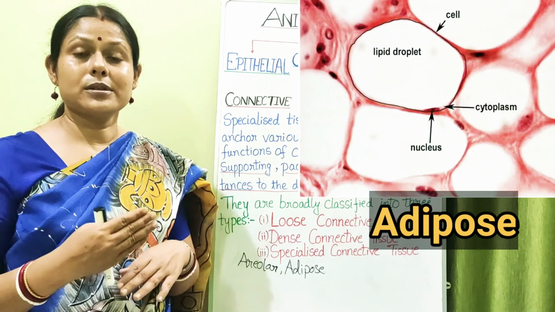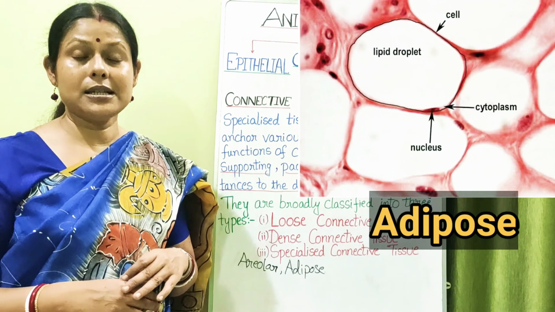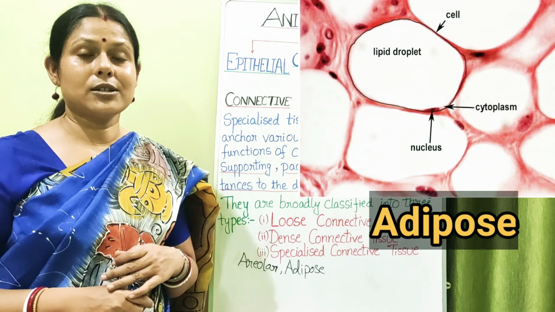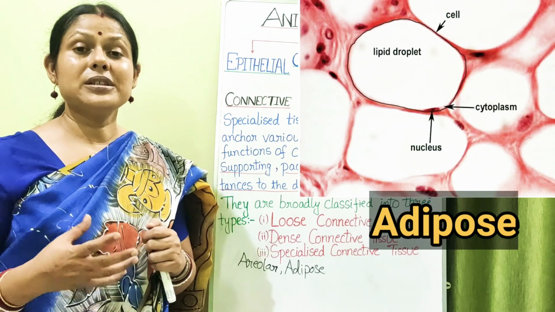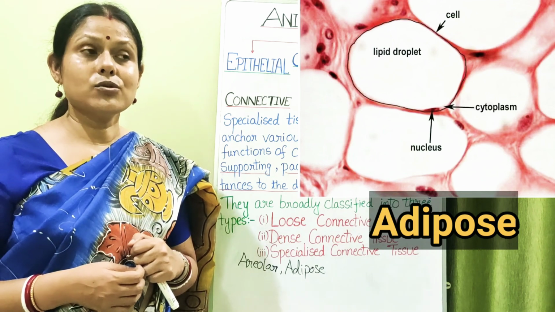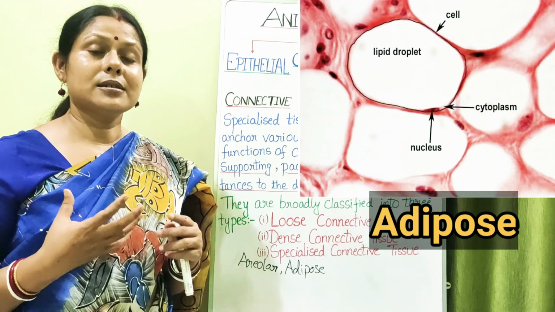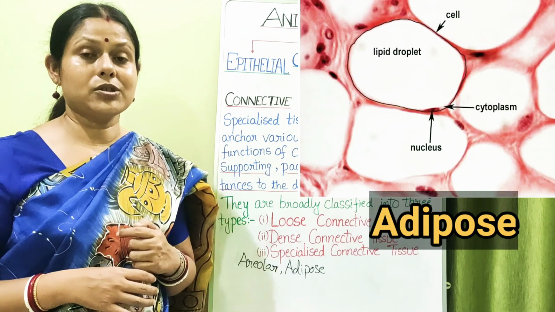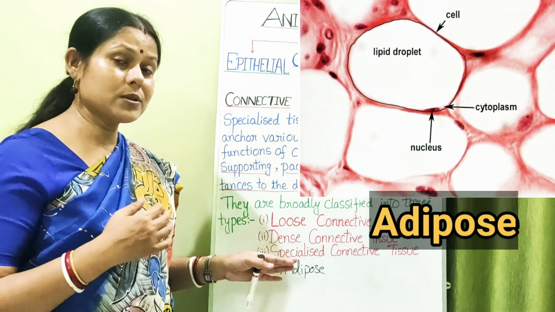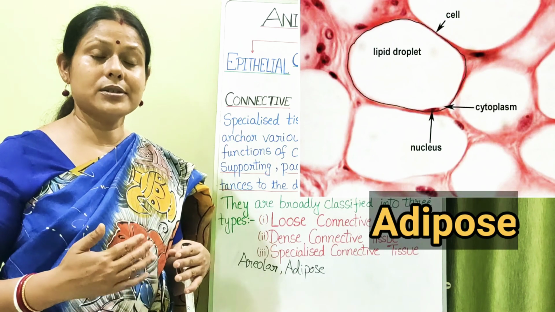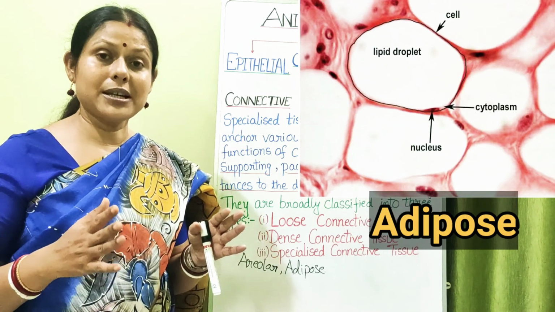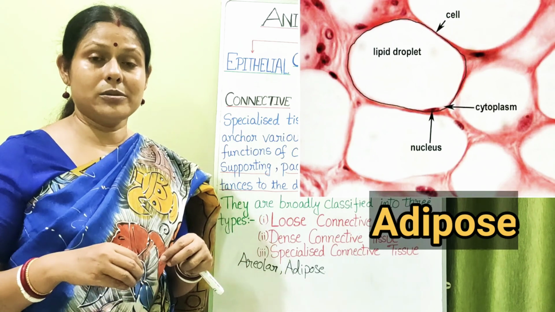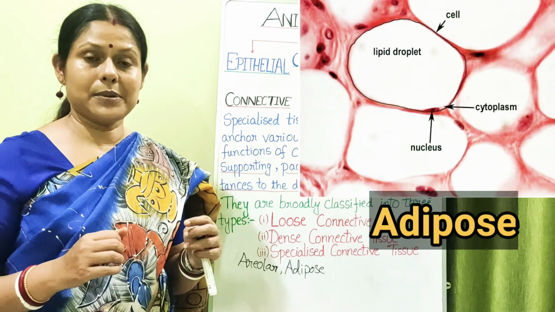It is just beneath our skin, and since it is provided with fat droplets, it brings insulation. It brings insulation, and it also restores and maintains the body temperature. This type of tissue is found between the internal organs, so that they remain in the place where they are intended to be and are not displaced.